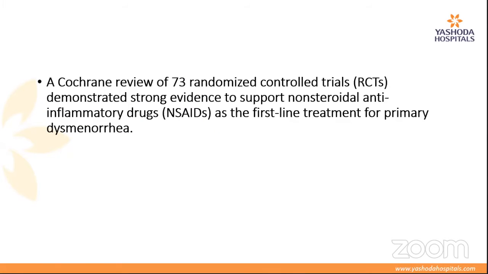Dysmenorrhea is because of imbalance of excess prostaglandins in the uterus. A Cochrane review has said that non-steroidal anti-inflammatory drugs are the first line treatment of primary dysmenorrhea. As I understand, you all have pain analgesia protocols to be given, but for dysmenorrhea, non-steroidal anti-inflammatory drugs are the treatment of choice. Next slide.